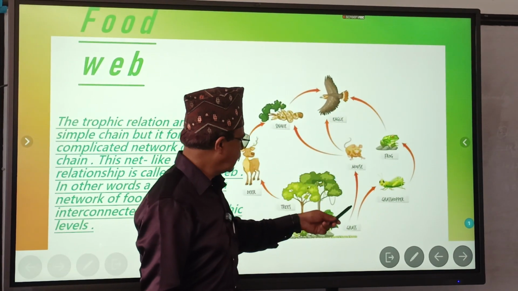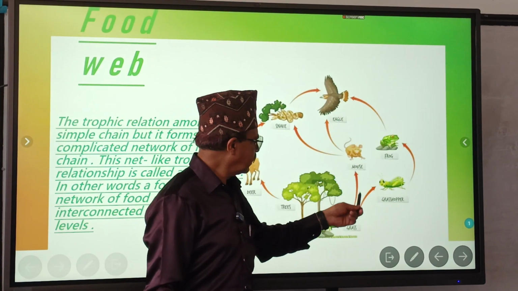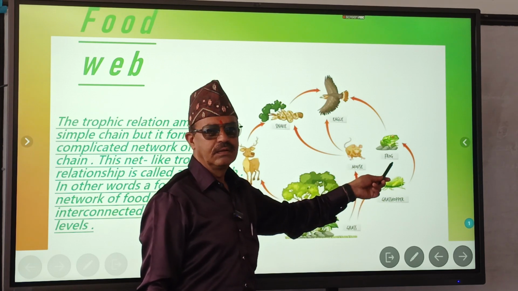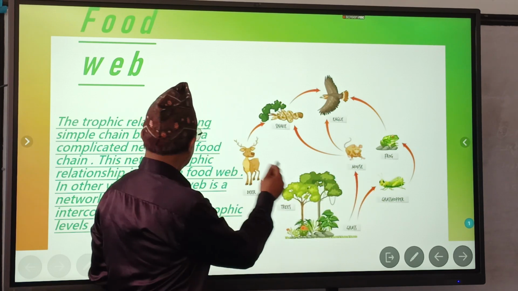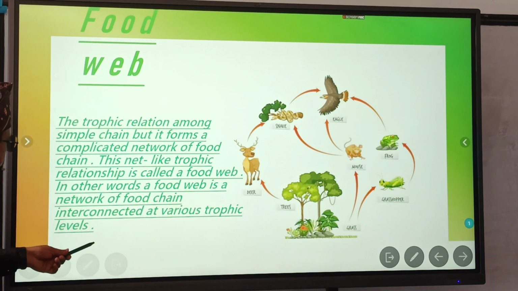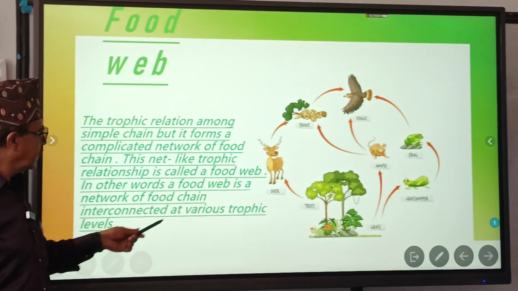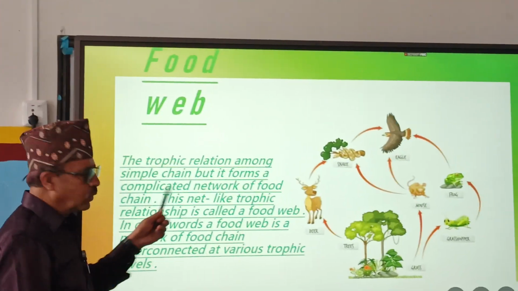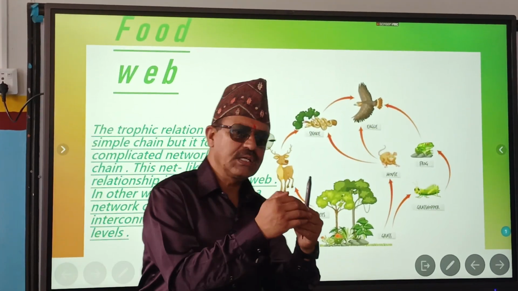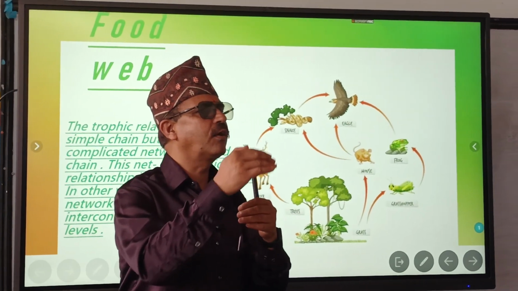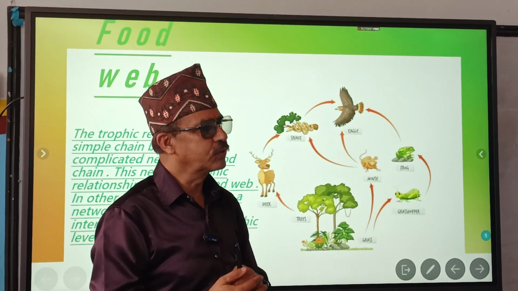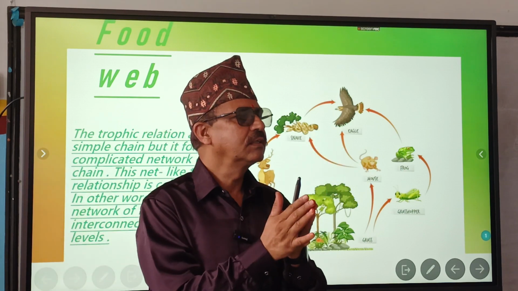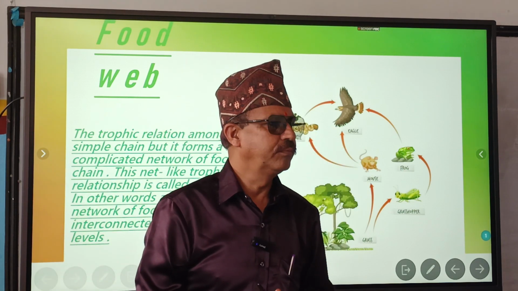Here it is a primary consumer, but here a secondary consumer, isn't it? So what is given here? Interconnected at various trophic levels. Simply, the process of transfer of energy from one organism to another is a food chain. But when many more food chains are connected, that is called a food web.